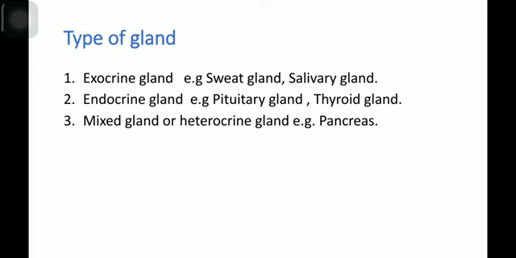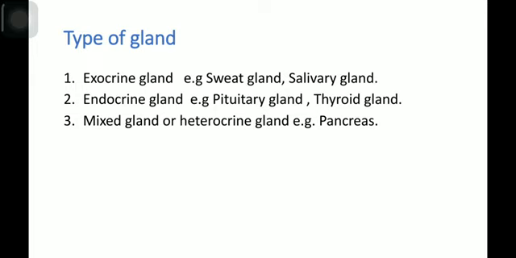Mixed glands or heterocrine glands are those glands which contain both exocrine and endocrine types of glands.